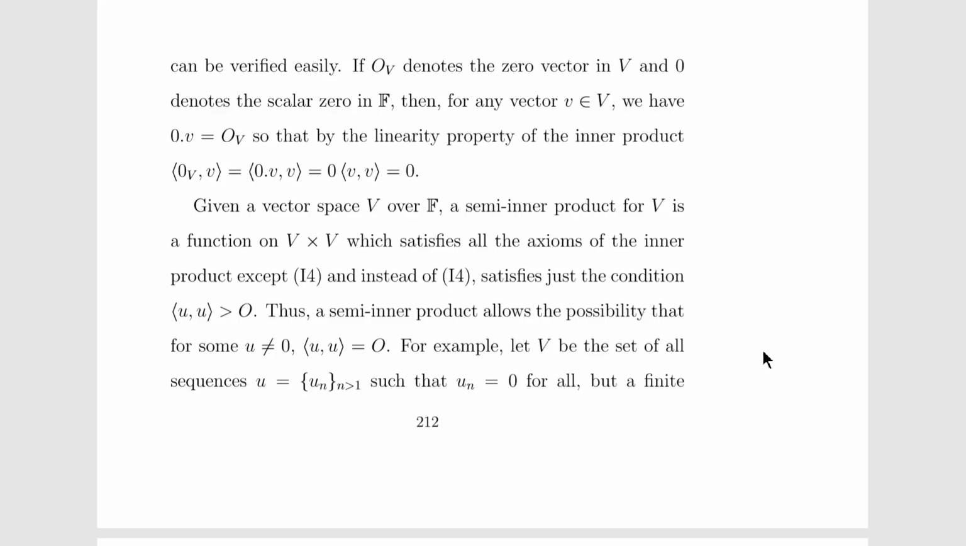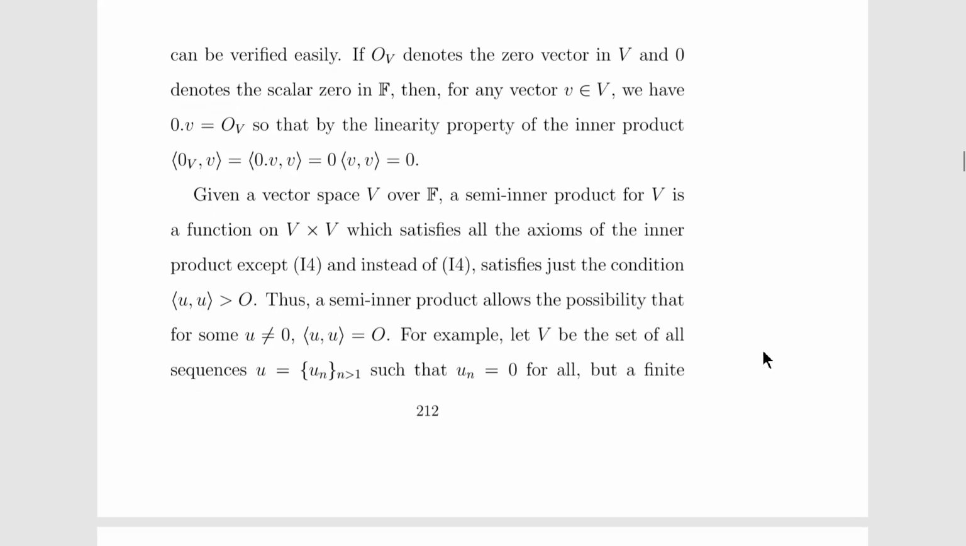Given a vector space V over a field F, a semi-inner product for V is a function on V cross V which satisfies all the axioms of an inner product except number 4. And instead of I4, it satisfies just the condition that the inner product of u comma u is non-negative. Thus, a semi-inner product allows the possibility that for some u not equal to 0, the inner product of u comma u is equal to 0.